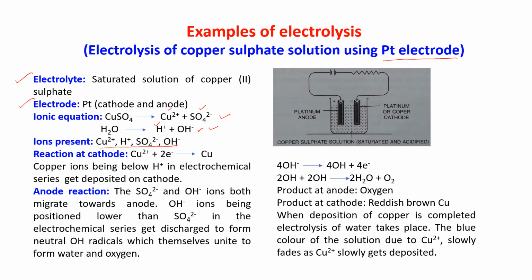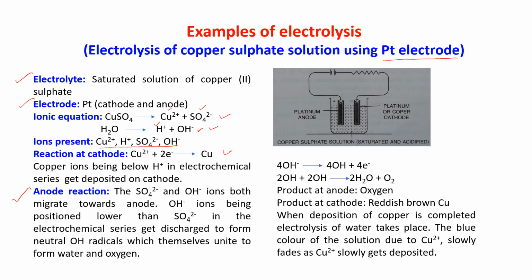Reaction at the cathode: Cu2 plus and H plus both will migrate towards the cathode, but Cu2 plus will get discharged preferentially. You know that because H plus is higher in the electrochemical series than copper, Cu2 plus. So Cu2 plus plus 2 electrons gives you Cu. Now copper ion, being below H plus in the electrochemical series, gets deposited on the cathode.